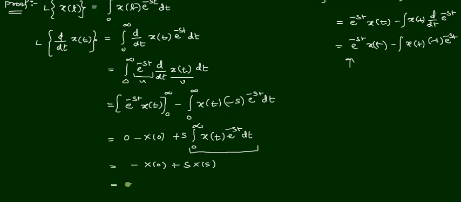So this is equal to s into x of s minus x of 0. This is nothing but the Laplace transform of the time derivative of signal x of t. So this is the statement for this particular theorem.